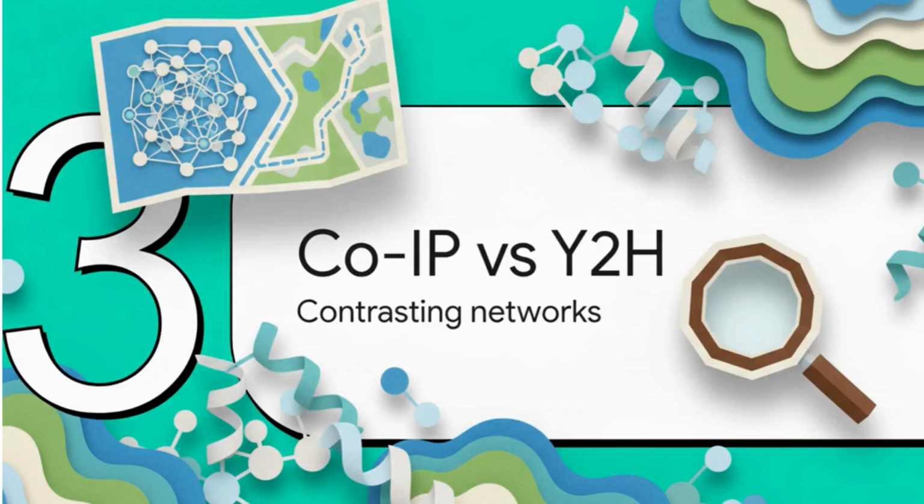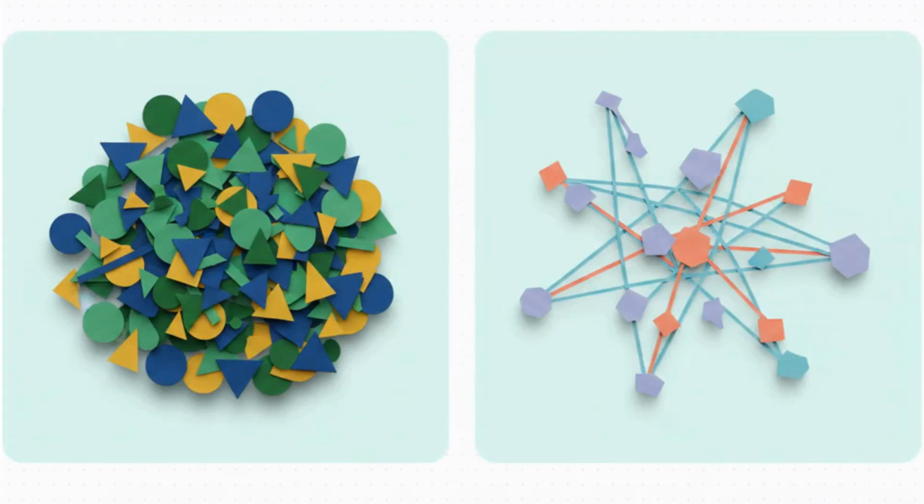Part 3, co-IP versus yeast-2 hybrid, contrasting views of the protein social network. Now, what happens when our detective tools give us totally different maps? Well, it turns out how you ask the question completely changes the answer. Let's compare the two heavyweight mapping methods.